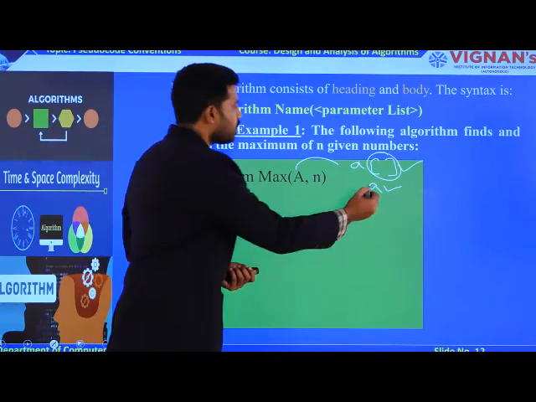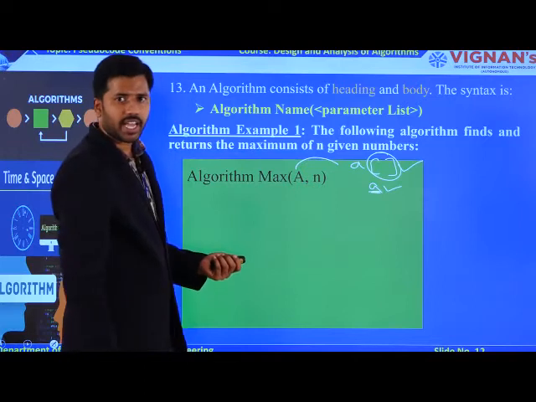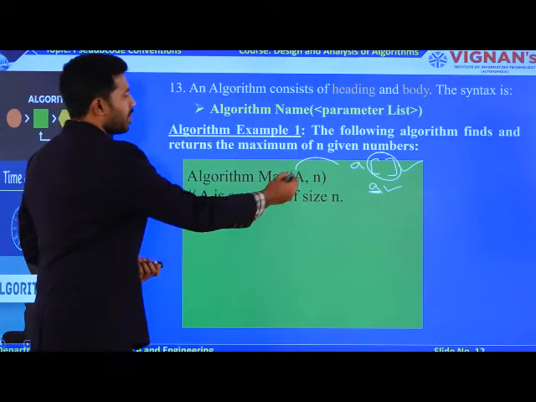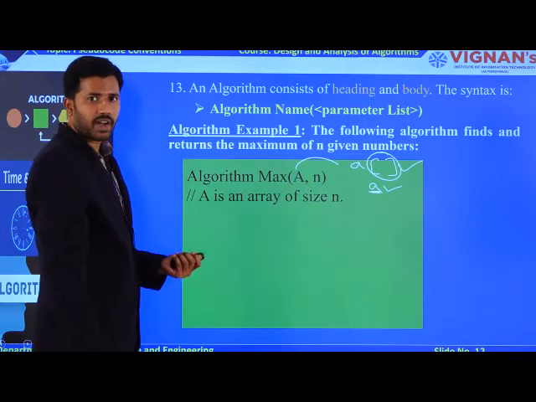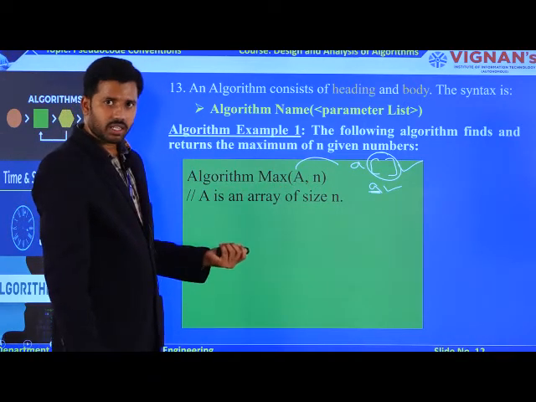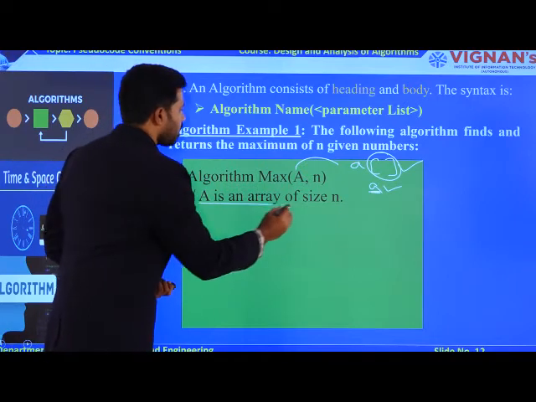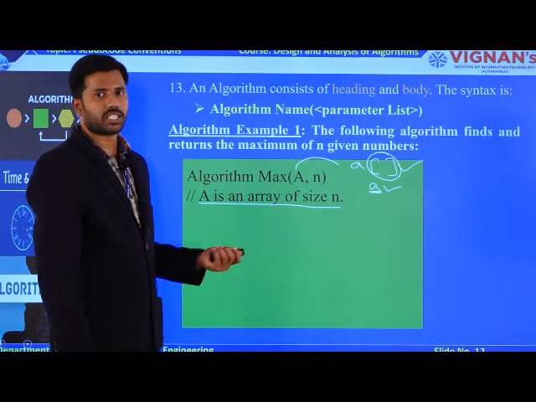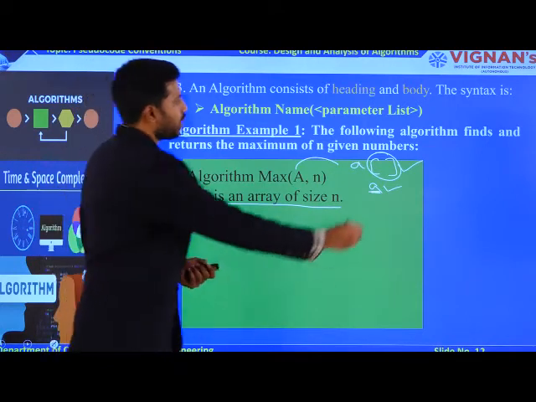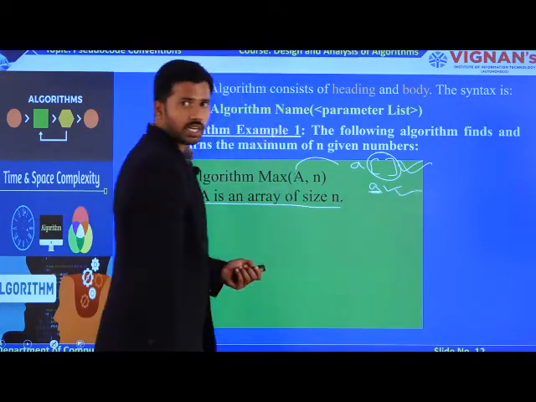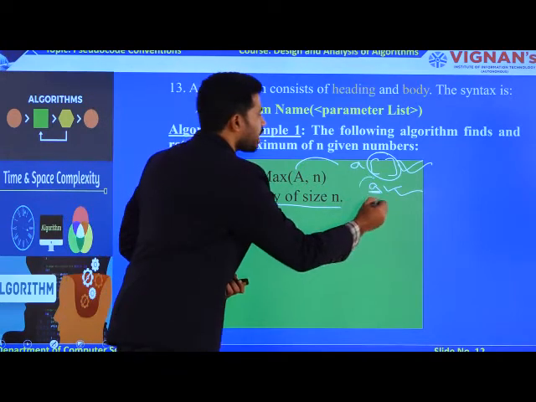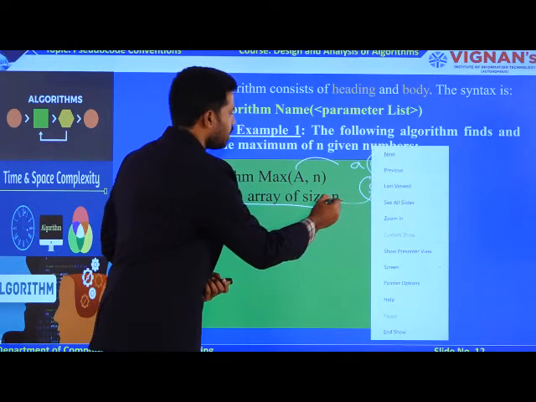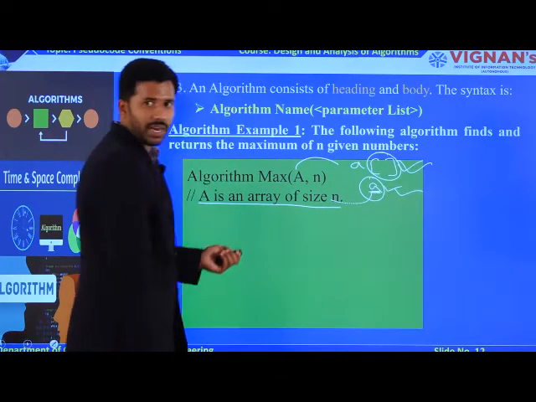You can denote the meaning of this parameter A in your comments. Both are acceptable. Here I am not writing the first parameter as an array, because I am writing in my comment section that A is an array of size n. Both notations are acceptable. If you use the simple notation, you definitely need to write the meaning of this notation in the comments itself.